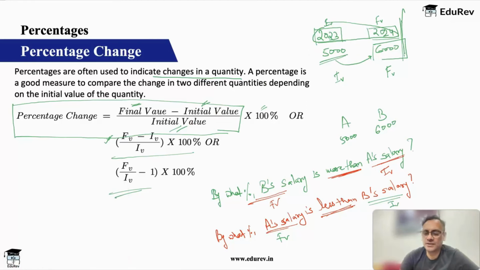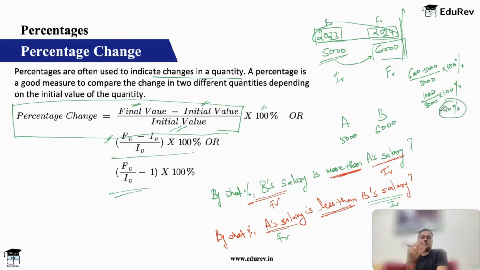So hence my answer will be 6,000 minus 5,000 upon 5,000 into 100%, which is 1,000 upon 5,000 into 100%, or 1 by 5 into 100%, which is 20%. So 20% will be my answer, that the person's salary has increased by 20%.